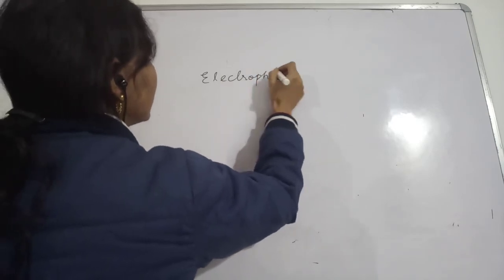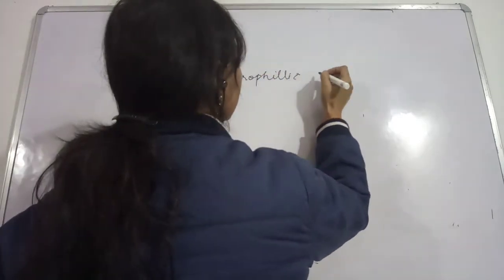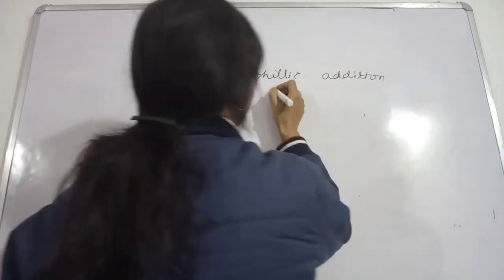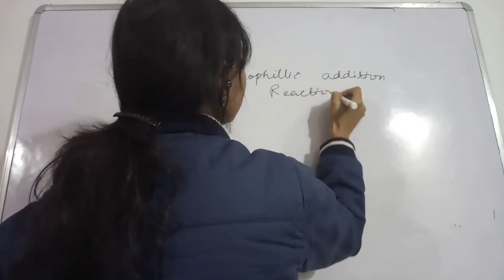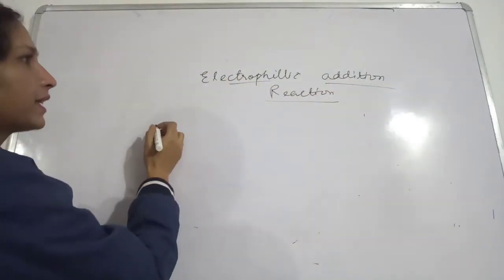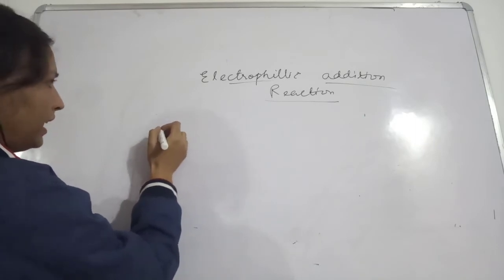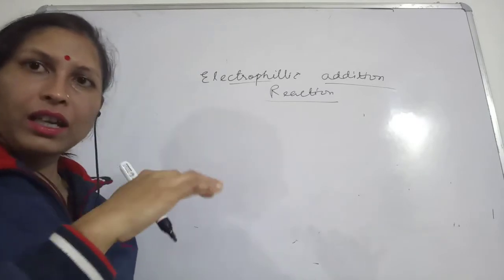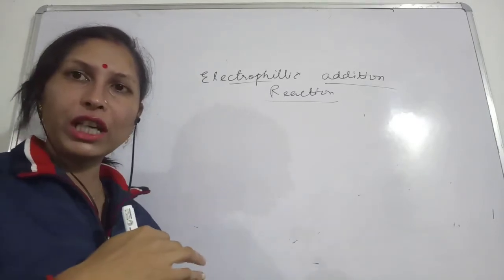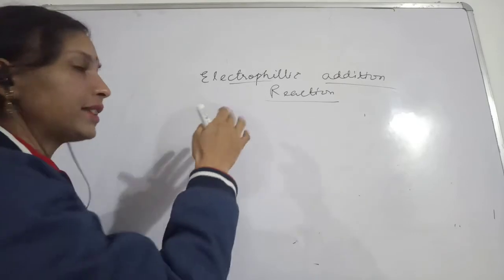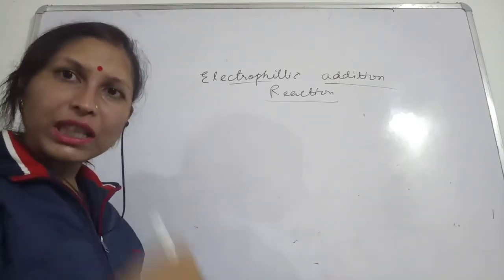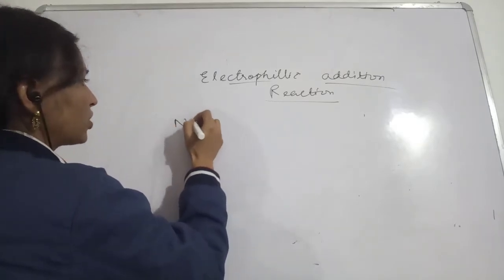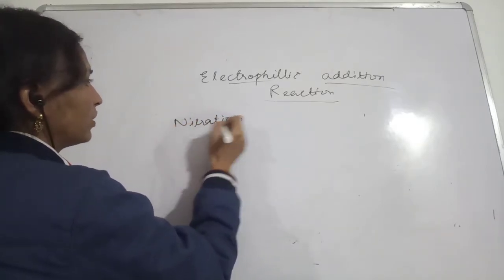Electrophilic addition reaction. Okay, so in this case, check it out. Electrophiles, we all know, have more affinity, more attraction for electrons. That means they themselves are electron deficient. Okay, so in this case we will have to deal with nitration.